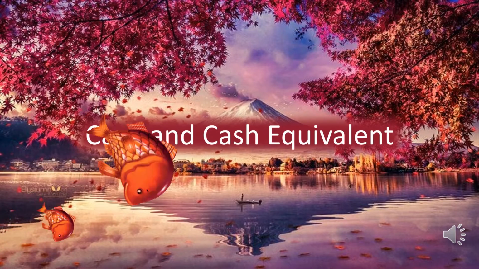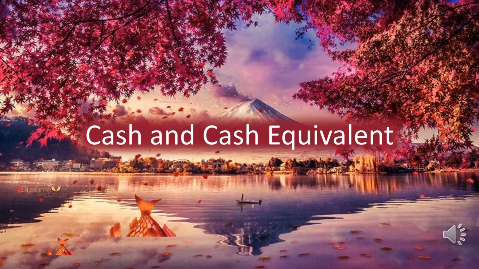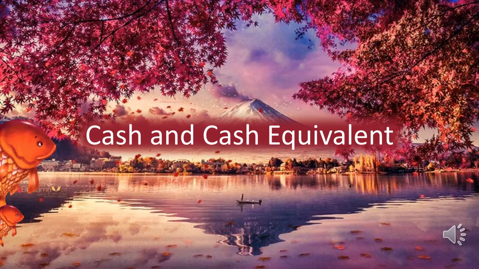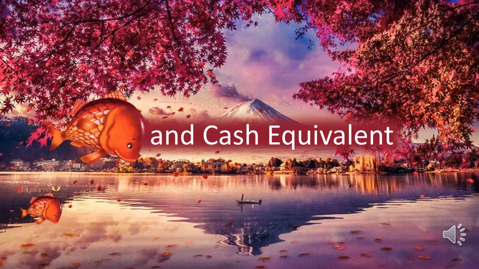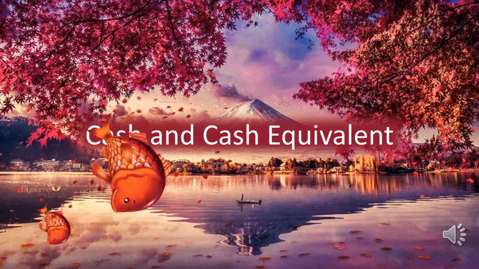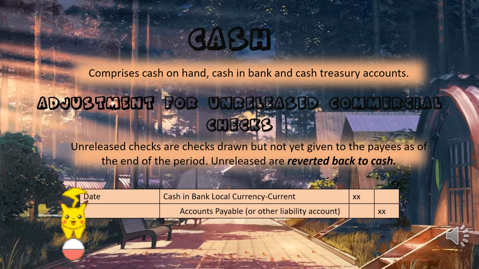Cash and cash equivalent. I have mentioned earlier that financial instrument is divided into two, which are cash instrument and derivative instrument. So cash and cash equivalent is included in cash instrument. So what is cash? Cash is the most liquid type of company's asset. It can be acquired through sales of goods and services, and it can be used as payment or settlement for obligations or liabilities. Cash includes check, cash in hand, cash in bank, and cash treasury account.